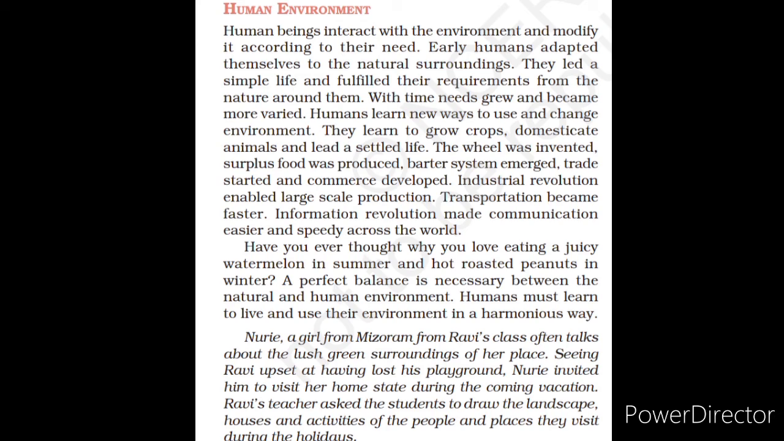Now come to our next topic, that is human environment. Human beings interact with the environment and modify it according to their needs. Early humans adapted themselves to the natural surroundings. Then people learned to grow crops, domesticate animals, and lead a settled life. But after some time, the wheel was invented, surplus food was produced, and the barter system started.